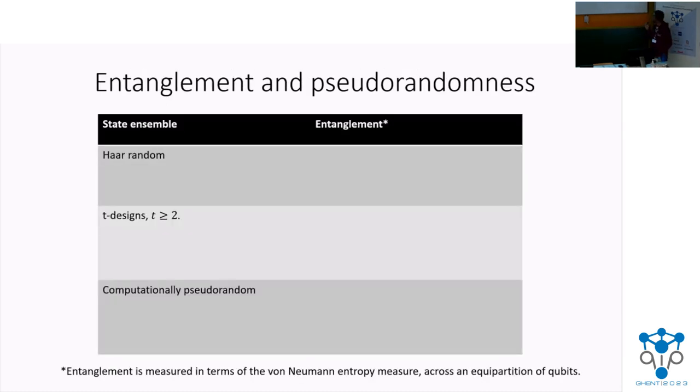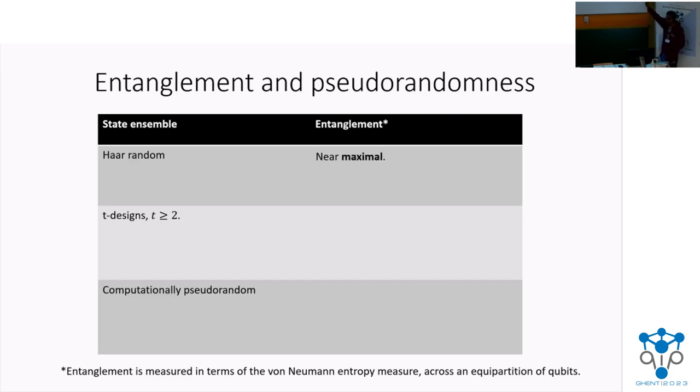Okay. Now we have introduced two concepts. What is the relation between these two? Entanglement and pseudorandomness. In general, we measure this in terms of the von Neumann measure across a partition of qubits, which is like across an equipartition of qubits. So I will go through state collections one by one and then see what the von Neumann measure is for each of these collections. Let's start with Haar random.